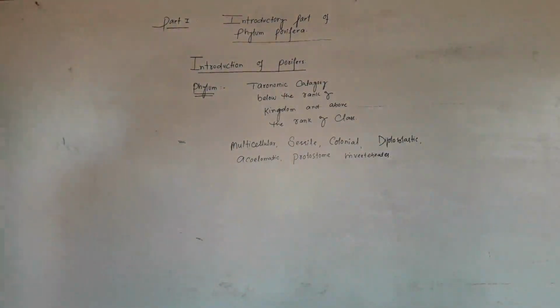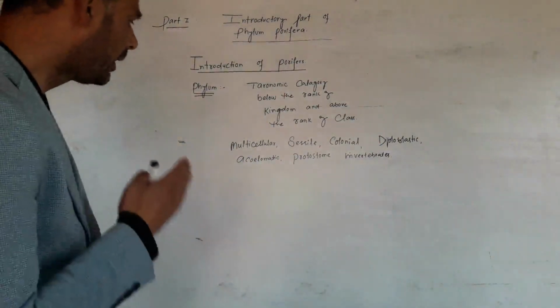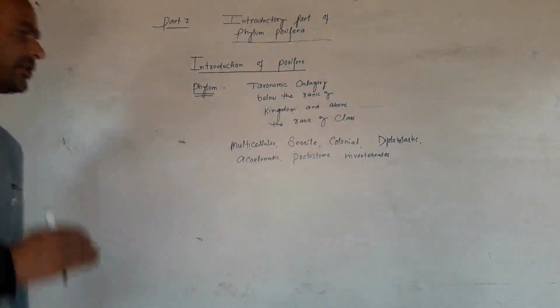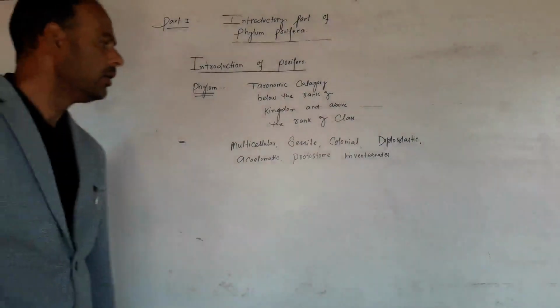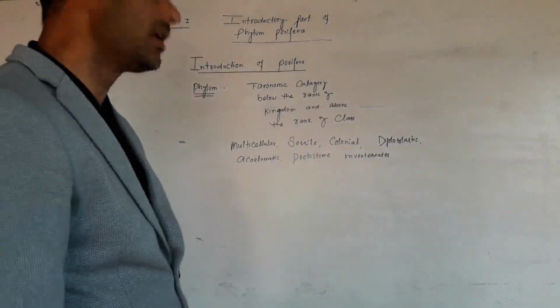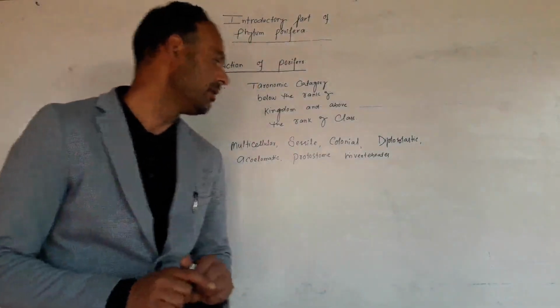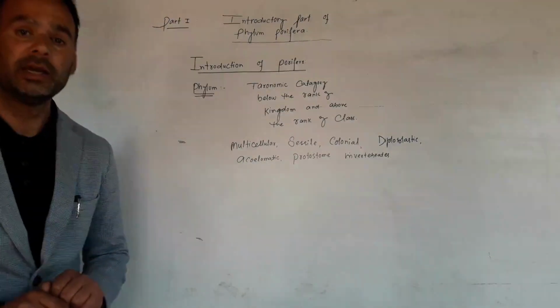So in phylum Porifera, the organisms are multicellular, sessile, colonial, diploblastic, acoelomates, protostomic invertebrates.